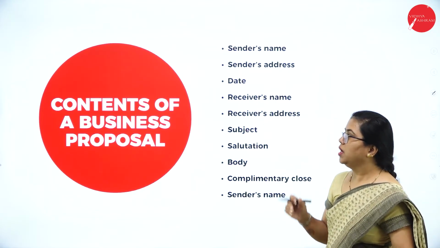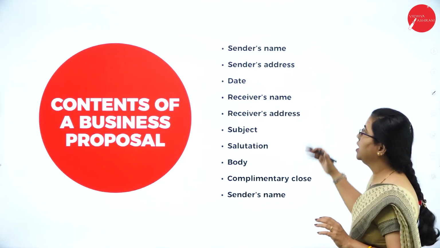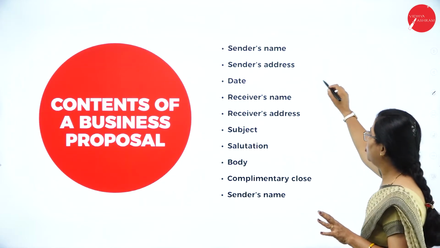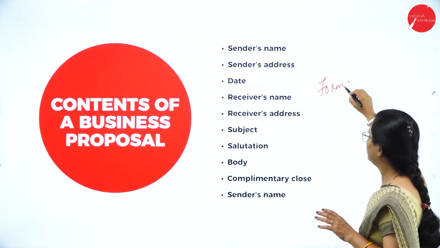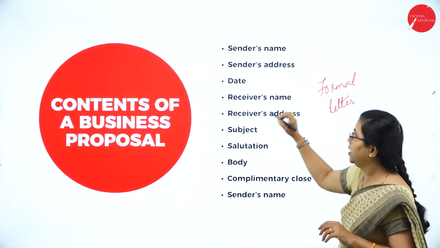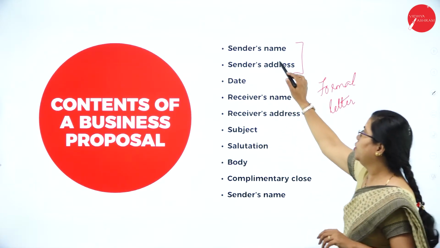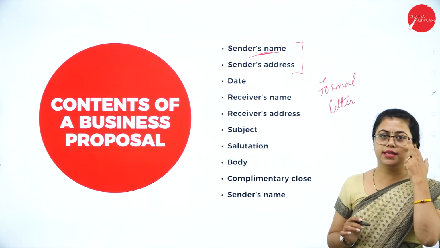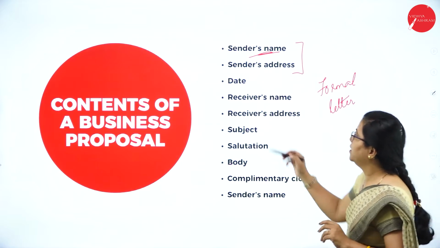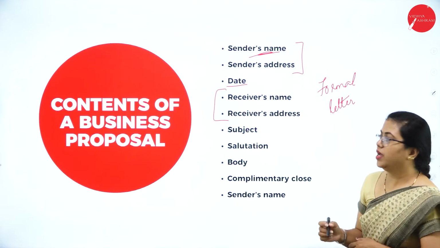Okay, so now what are the contents of a business proposal? It should be in this order. Sender's name should be there, sender's address. As I told you before, this is more or less the format of a formal letter only. If you observe, you can see this is the sender's name and address. If you don't want to mention the name, you can just write the designation. Then you have the date, then the receiver's address, to whom you are writing the letter.